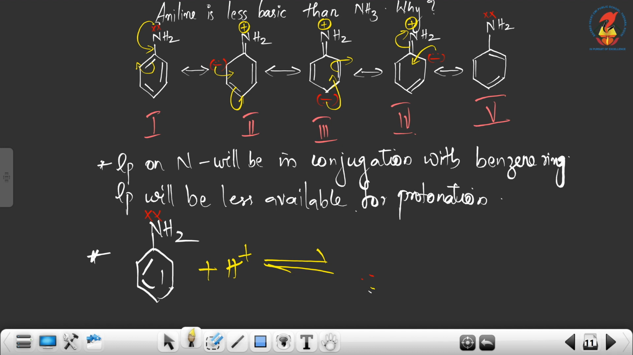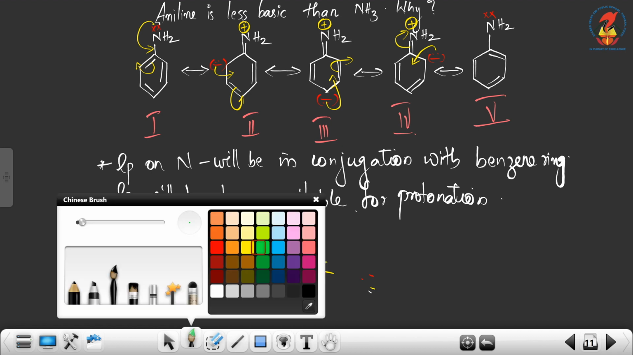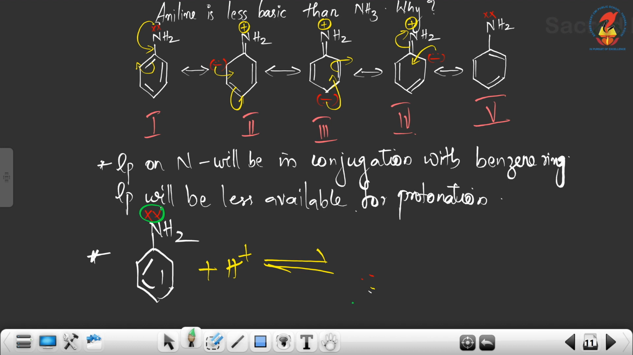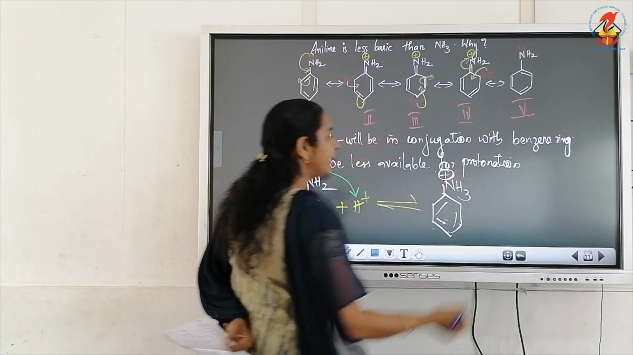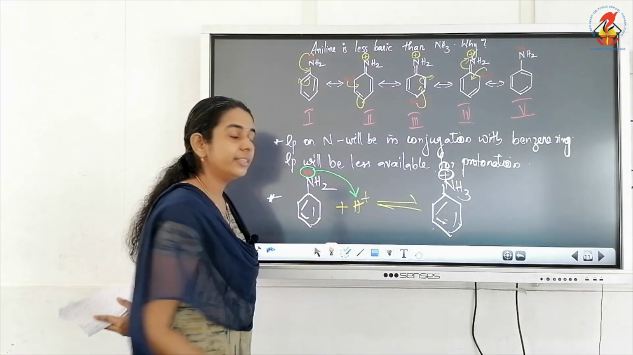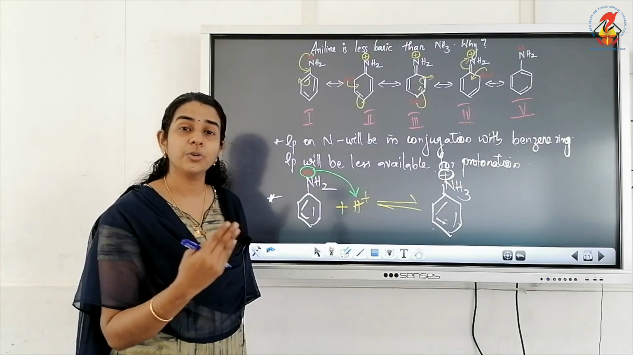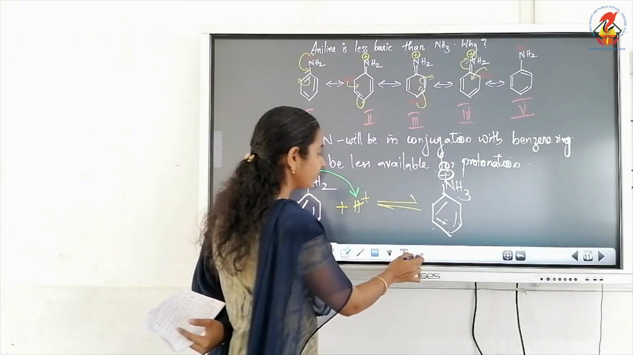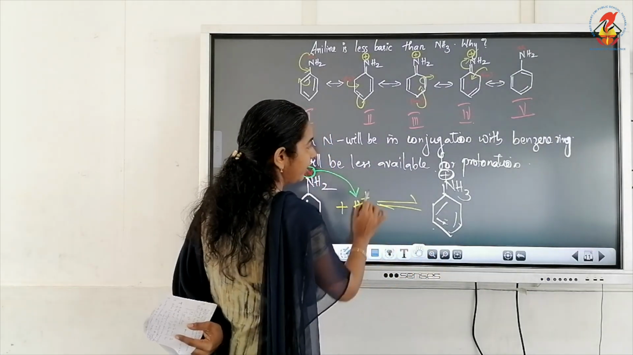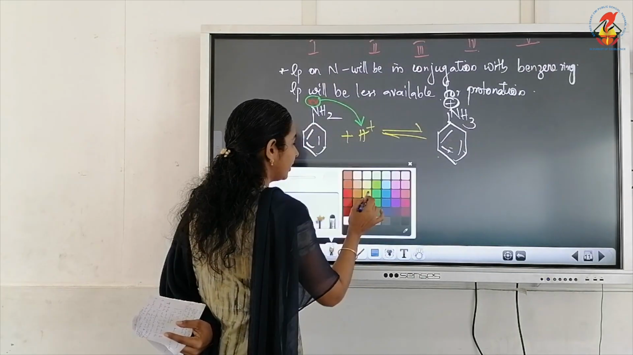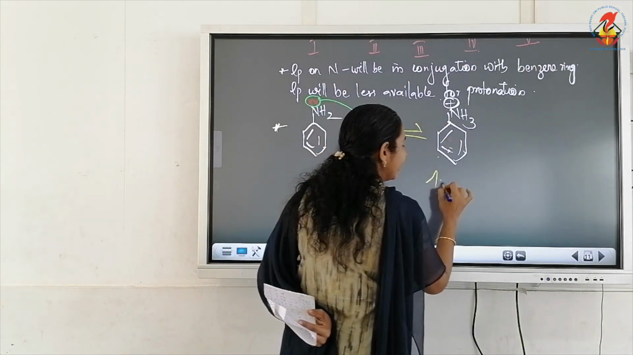Aniline on protonation. This lone pair of electrons will be given to this proton, so that the benzene ring NH2 will become NH3. Nitrogen will be getting a positive charge. Why is nitrogen getting a positive charge? The reason is we have taken that lone pair of electrons present on nitrogen for the bond formation. Now, aniline on protonation, we are getting anilinium ion.